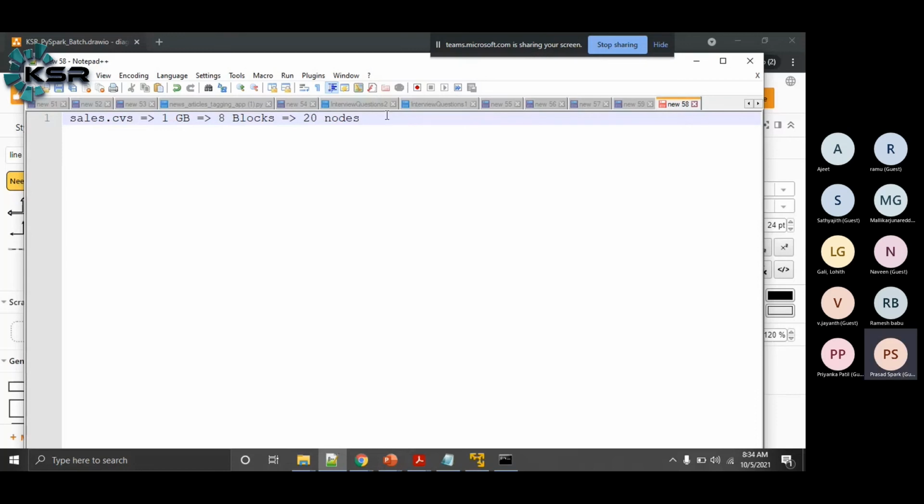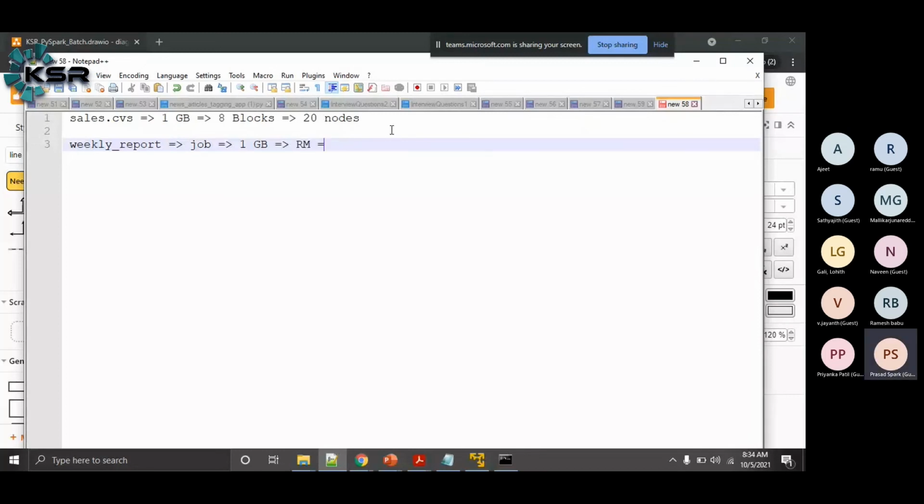Now let's say, for example, I'm running some weekly report. Assume that this is my code, and this weekly report is my job. I need to run this weekly report on my entire 1 GB of data. Now what happens? We will submit some command, and all that we'll see later. Now the request will go to the resource manager.